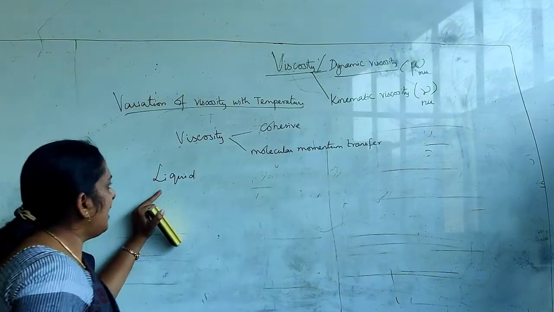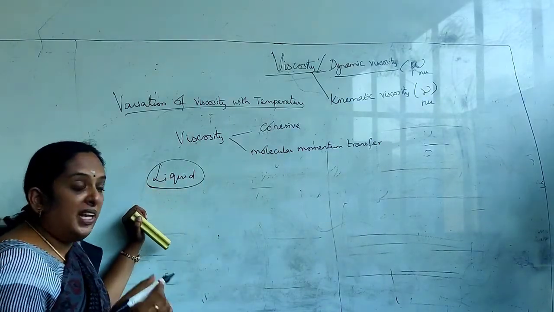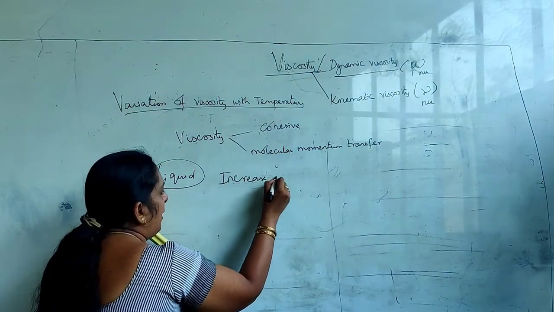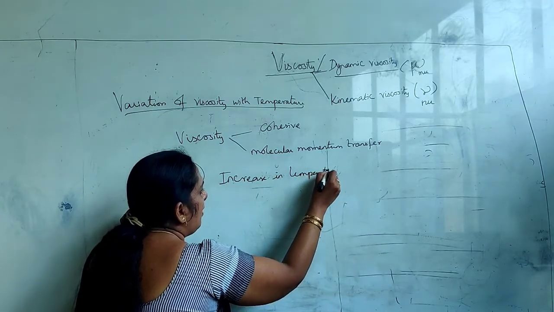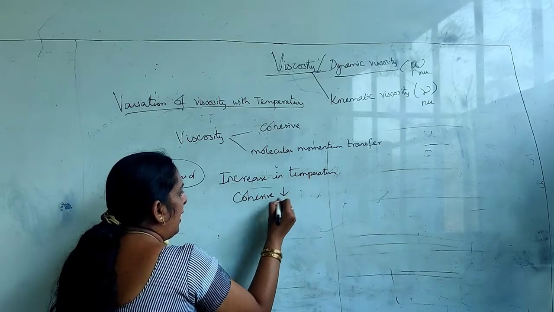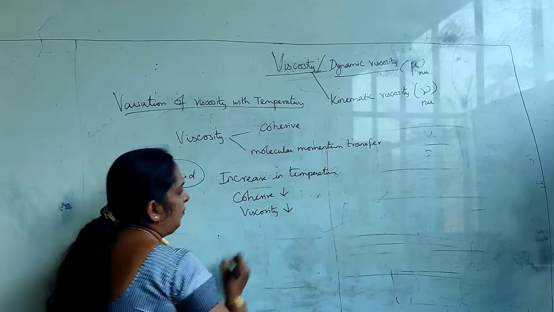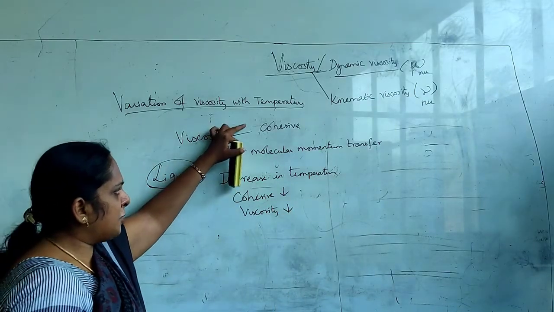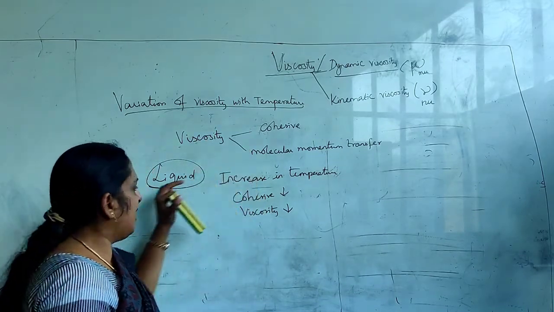So in case of liquid, since the cohesive force is higher, with the increase in temperature, these cohesive forces will become less cohesive and therefore the viscosity will also decrease.